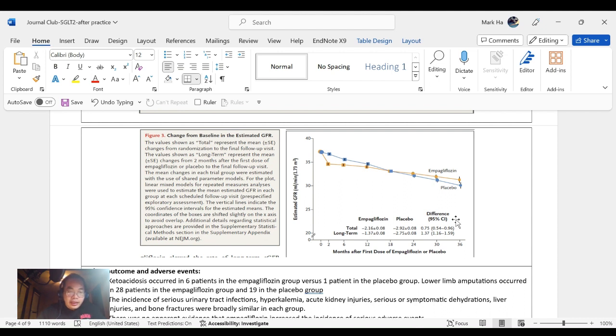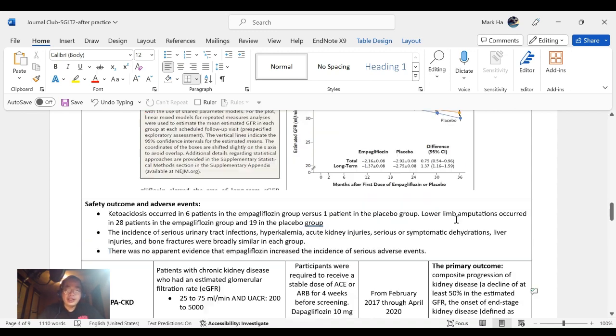In the long-term use, we can see in the beginning a big drop of the renal function after 2 months, but over time you can see that the renal function falls into a certain range of the baseline by using empagliflozin. But for the placebo, it keeps worsening and worsening. And we can see that the difference here is that for total use it was 0.75 between empagliflozin and placebo, but for long term the difference is 1.37 with 95% confidence interval.